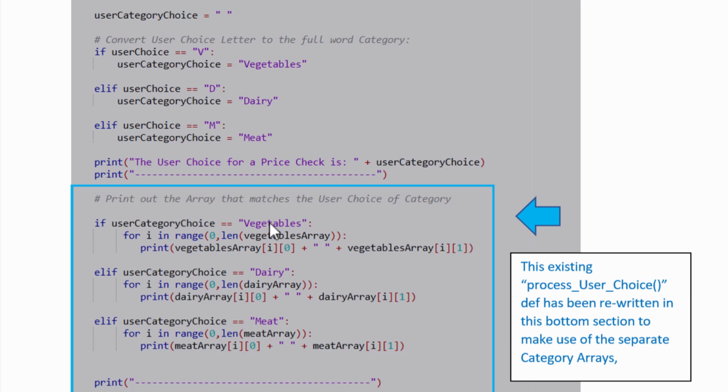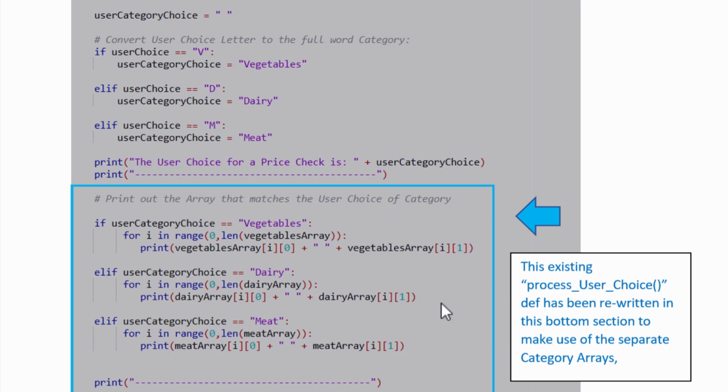So if their user choice was vegetables, we're going to the vegetables array, okay? And we're printing out everything in the vegetables array. If they chose meat, for example, we're going to the meat array and we're printing out everything in the meat array, all right? So that's how that's going to work. That's how we're going to split it up into actual separate arrays by category, which is often something that's done in programming.